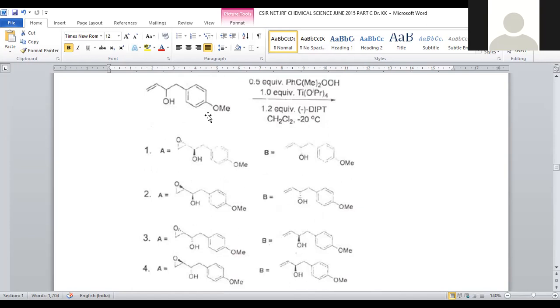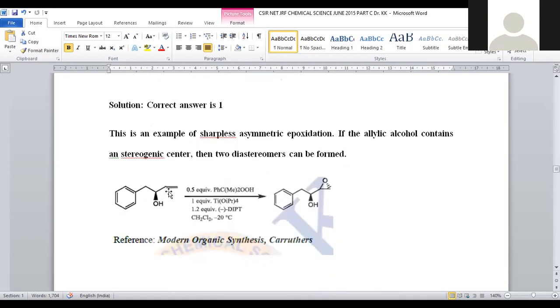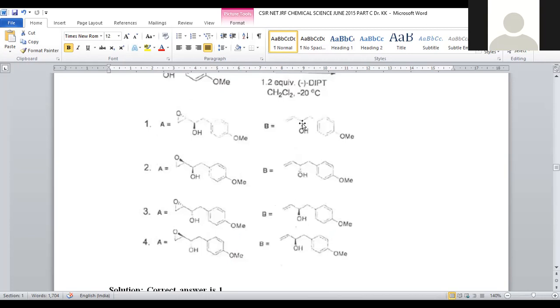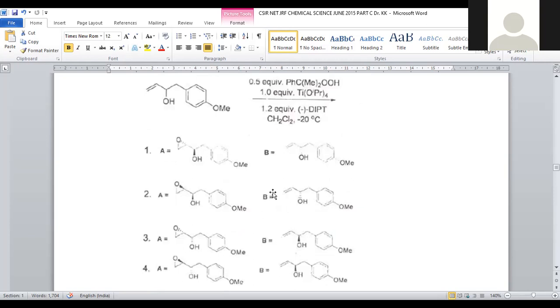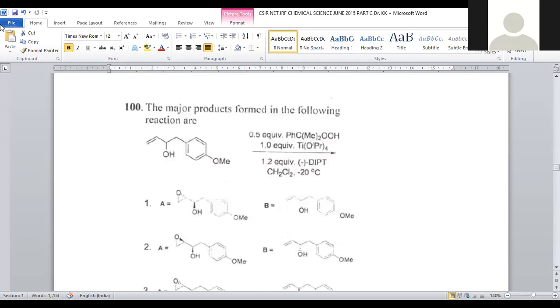This is purely explained by the named reaction called Sharpless asymmetric epoxidation. Wherever an olefinic double bond is present, at that position epoxidation occurs, with oxygen liberated by this peroxide, right? So here the titanium complex is a catalyst and DET is the stereoselective reagent. Minus DET will form the epoxide on the back. Upon further subsequent hydrolysis, ring opening, compound B will have the OH group at the back end. So that is given in option number 1. For question number 100, option number 1 is the correct answer.